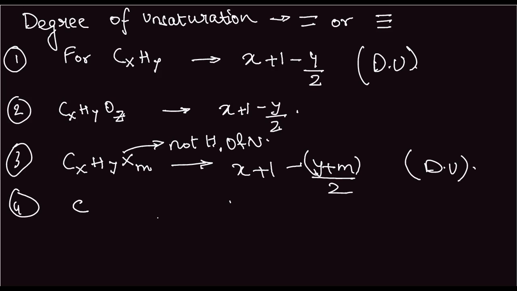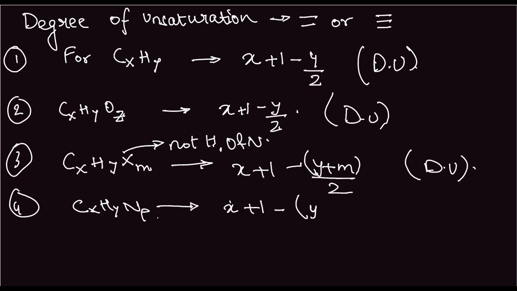And the fourth formula is CxHyNp, where N here is nitrogen. The degree of unsaturation in this case is x plus 1 minus (y minus p) by 2. This is the degree of unsaturation.